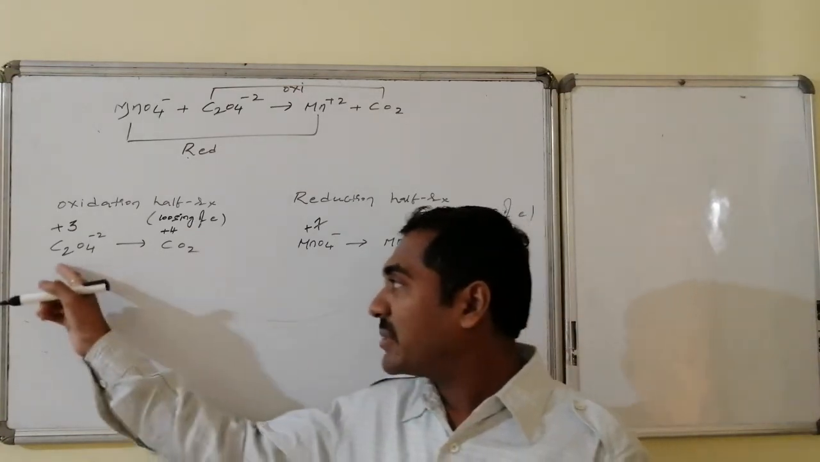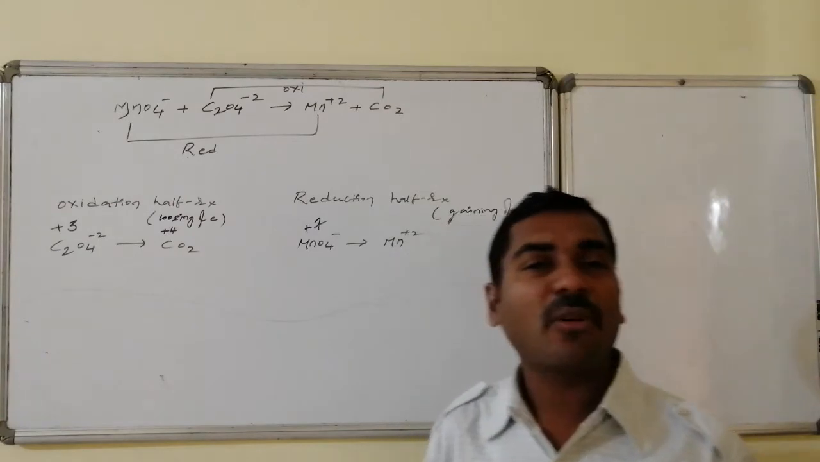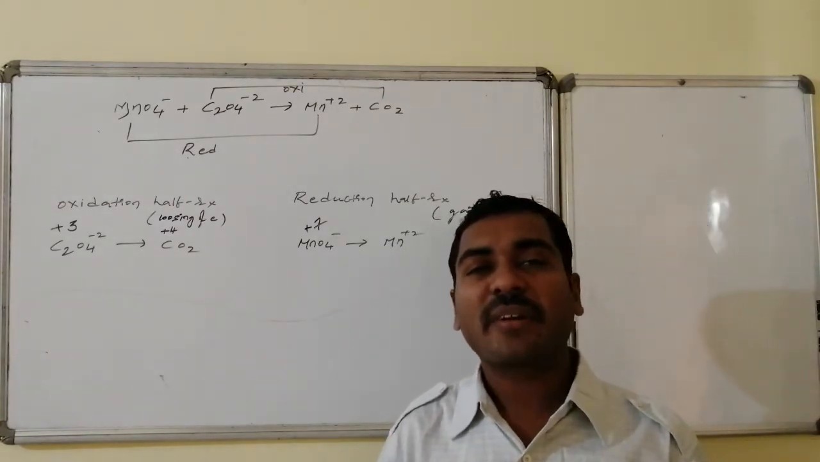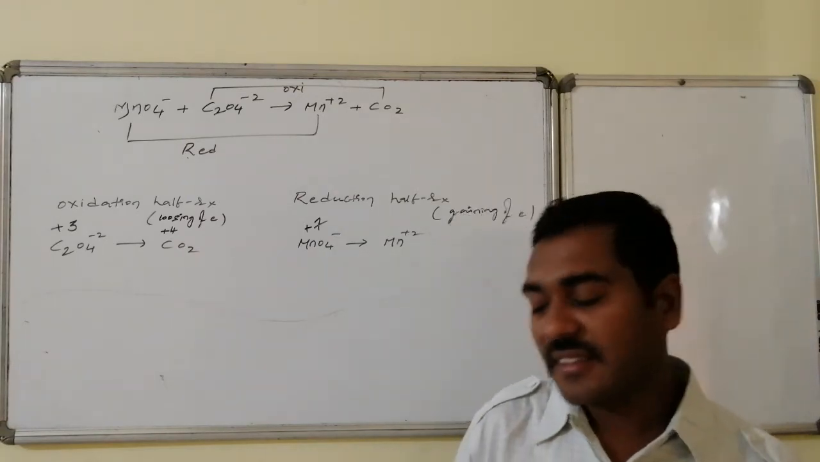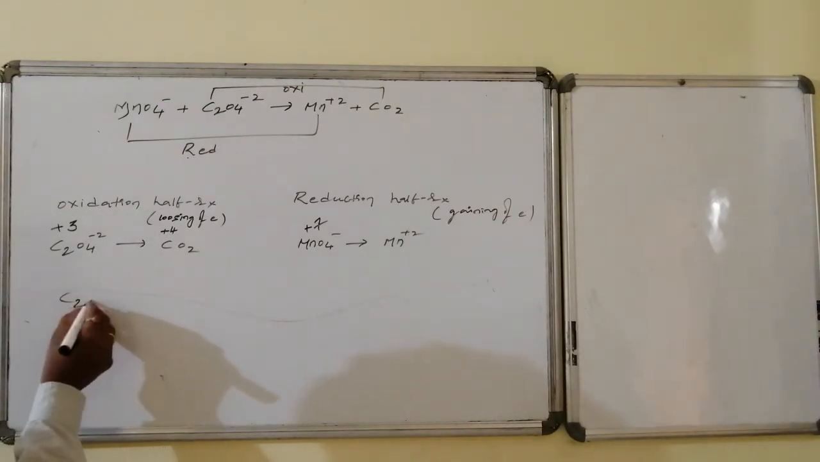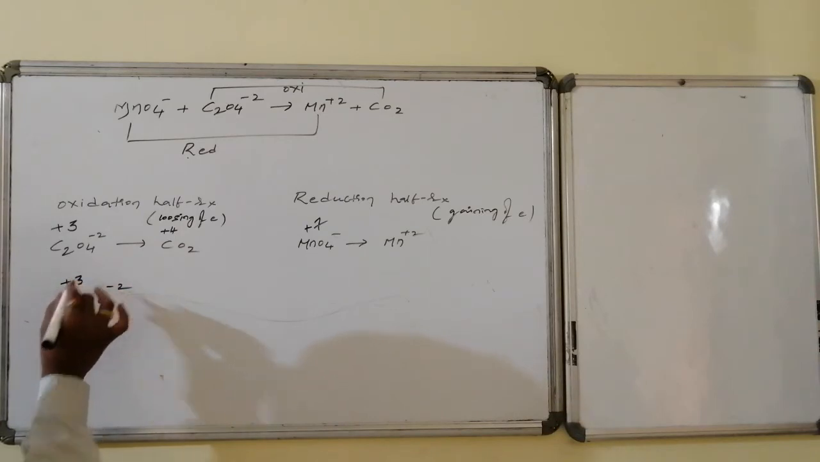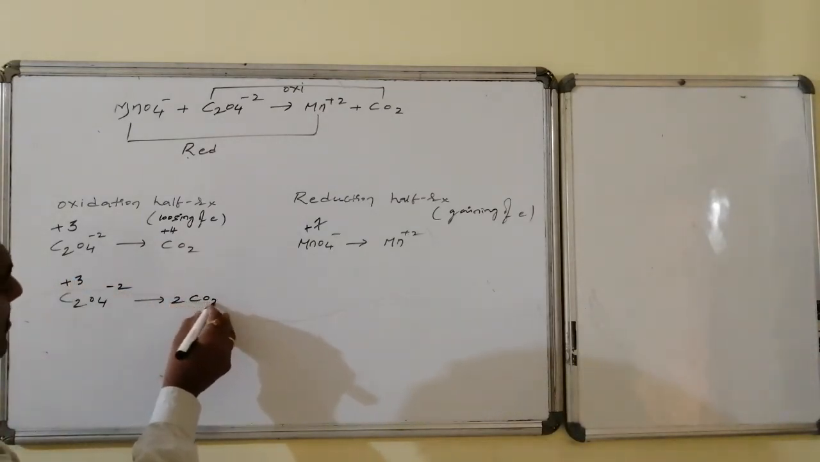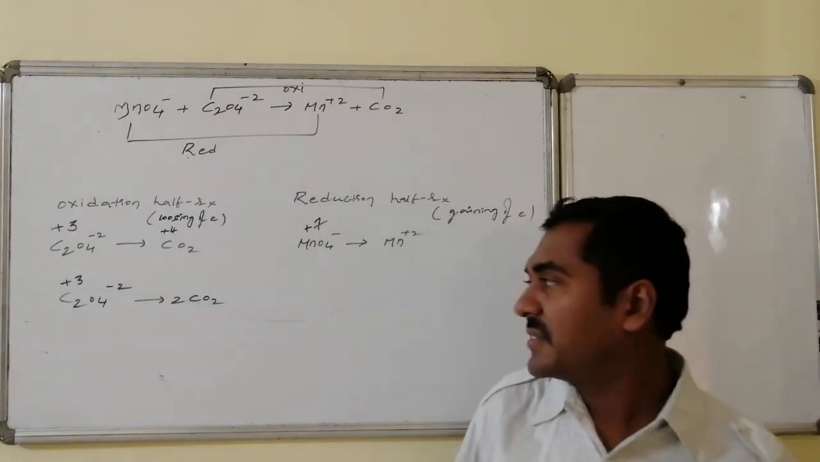See here, how many carbons are there here? 2 carbons. Whereas in the product we have how many carbons? 1 carbon. Yes, we have to balance the number of carbons. Law of conservation of atoms is a part of balancing the equations. Hence here, it will become C2O4 2 minus, whereas the oxidation number of carbon +3 becomes equal to 2 times 0. Whereas that is present in the balanced situation only.